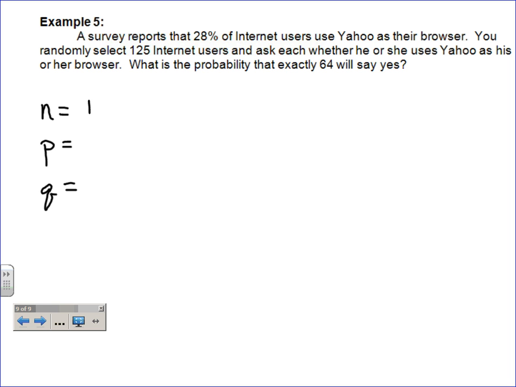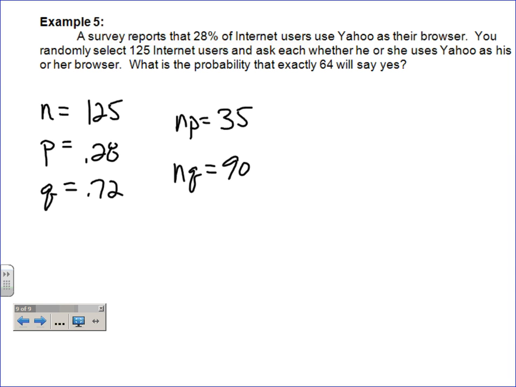Number of trials, 125. 0.28 is your probability of success, meaning 0.72 is your probability of failure. And so to find out, you do NP and NQ. Once again, NP is the smaller of the two, and so you would probably figure out that one first, and NP is 35, and that makes sense because that's 28% of the 125. And obviously then you can just subtract, and this has to be 90, right? So you know it's going to work.